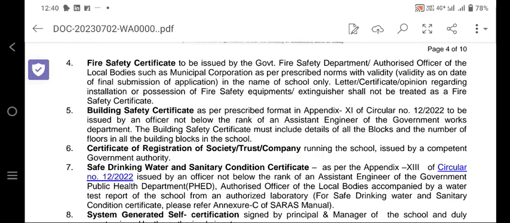The fire NOC is to be issued by the government fire safety department or an authorized official of the local body such as the municipal corporation, as per the prescribed format with validity. So it can be given by the government fire safety department or an authorized officer of the local bodies, that can be given as a letter, certification or opinion regarding the installation process.